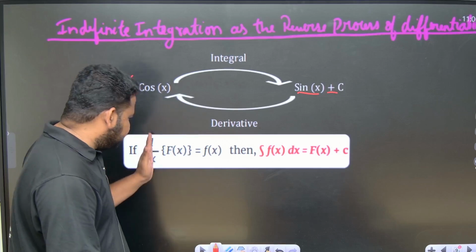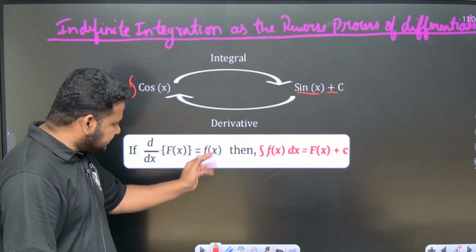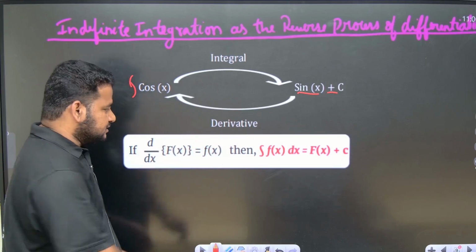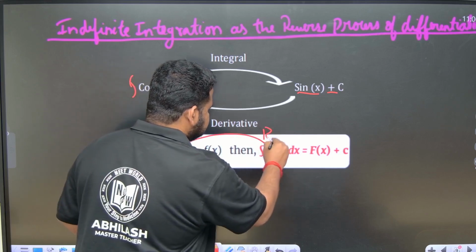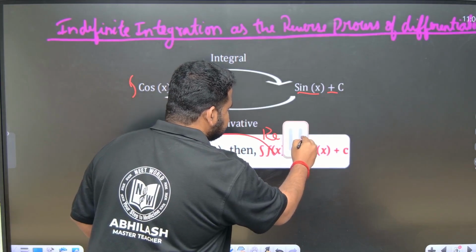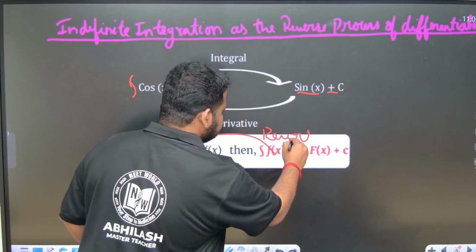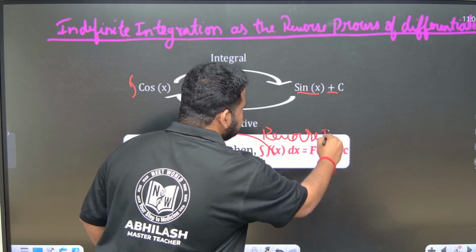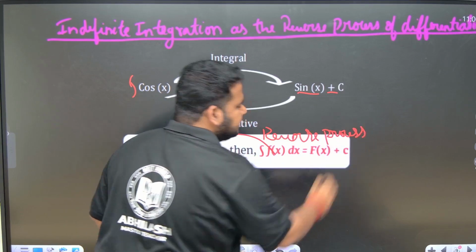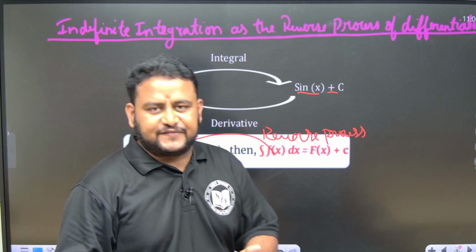So this is differentiation, you will get f of x. If you integrate this small f of x, you will get capital F of x. That is, it is nothing but the reverse process. This is what it is illustrating: the reverse process of integration and differentiation, friends.